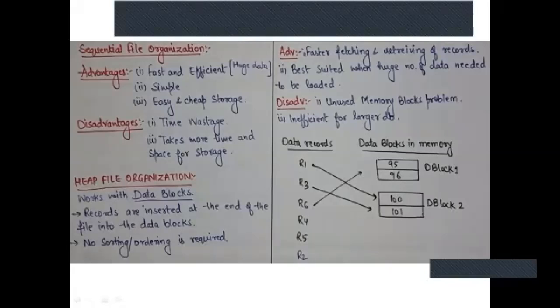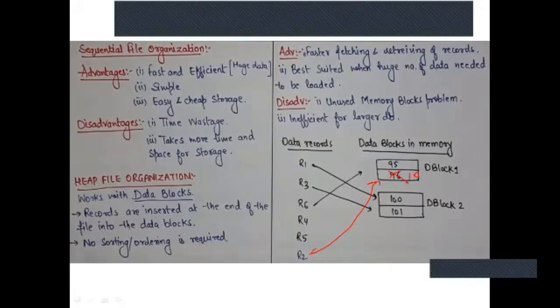Now next comes R2. Suppose this 96 is not available because it is not pointed anywhere. This data block 1 is empty. Now R2 has come and it wants to add some data in some data block. So what is empty now? The end of the file, the D1 block, is empty. So I'll store some 10 value here, that is the value of the R2 record, and point it to the D1 block. That is nothing but called heap file organization.